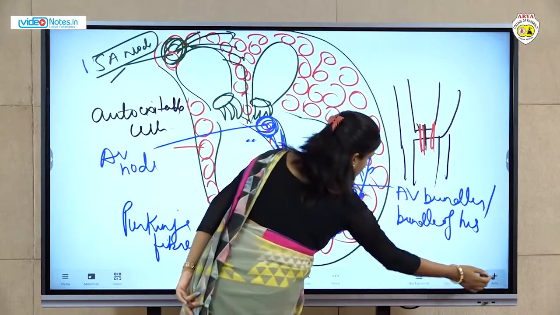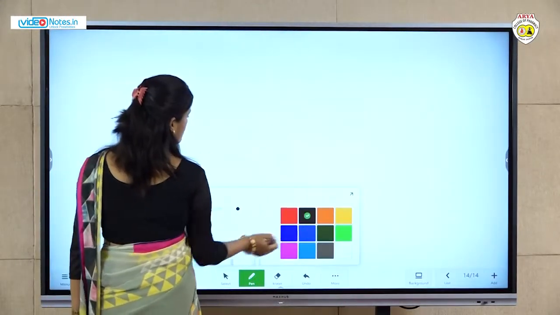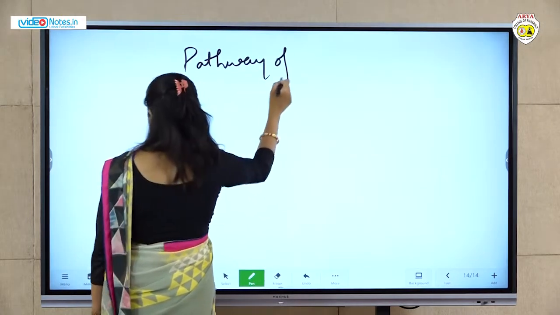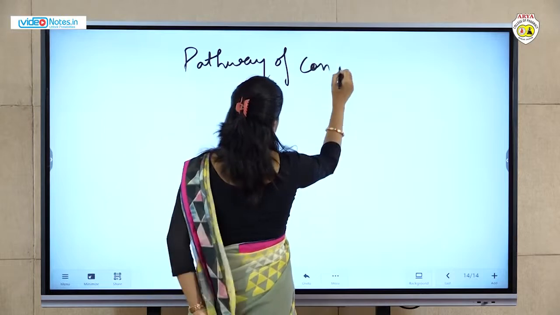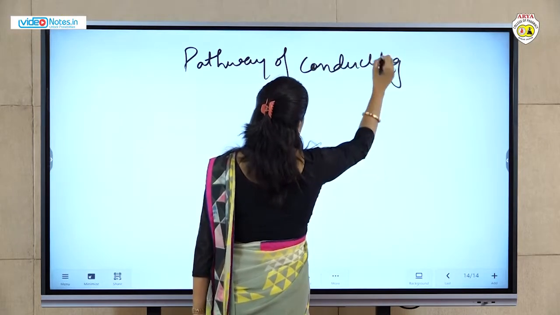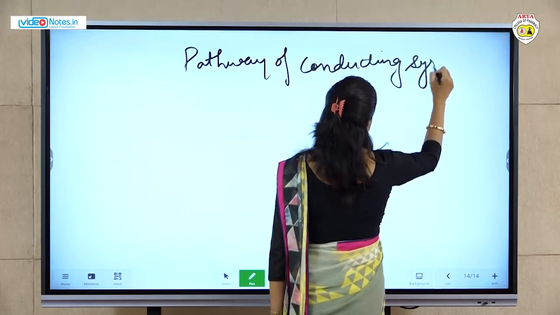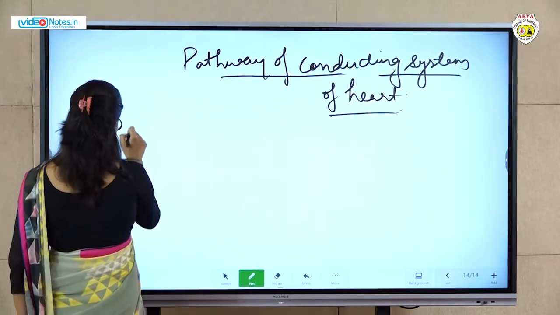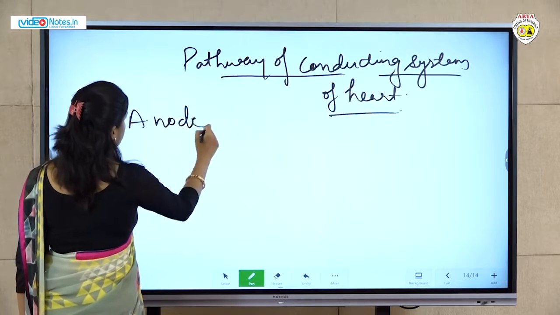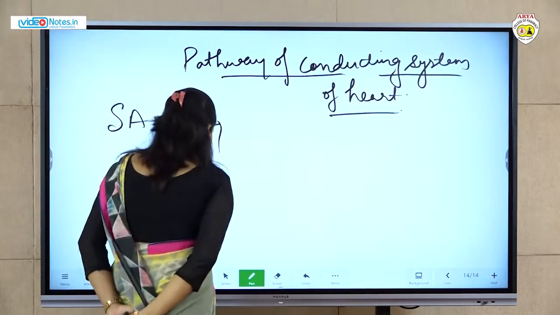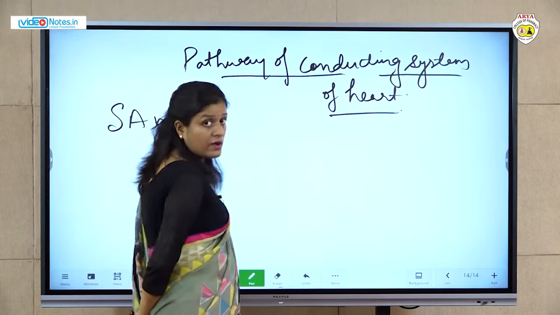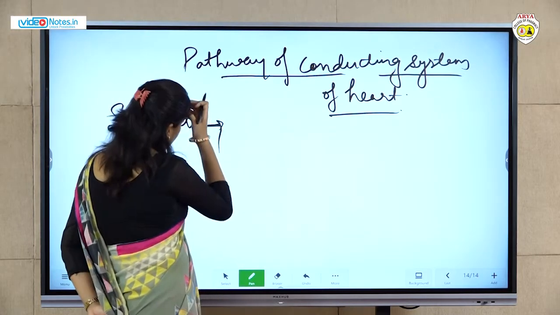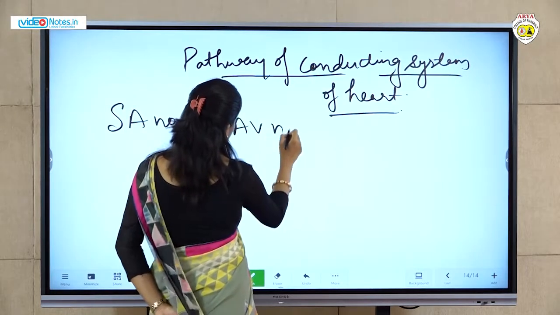Now we can say the pathway. What is the pathway of the conducting system of the heart? First is the SA node. In the SA node, the impulse is generated. Here self-excitation happens, and from there the impulse passes towards the AV node.